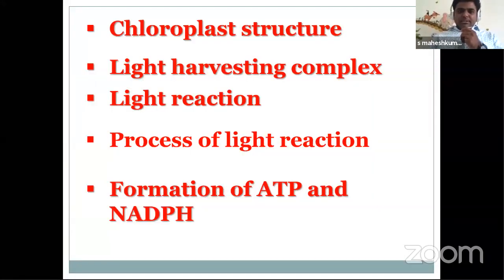In the next webinar session, we completed the structure of the chloroplast and the light harvesting complexes, that is photosystem 2 and photosystem 1, which consist of chlorophyll molecules along with carotenoids and xanthophylls, and how they trap solar energy and convert it into chemical energy. That is the light reaction, and the total process of light reaction is completed. At last, the formation of ATP and NADPH. In webinar 2, we have completed all this.